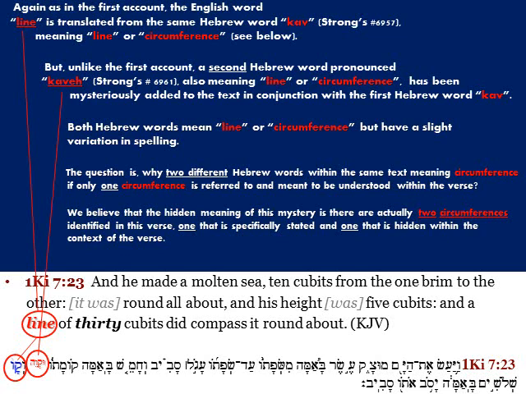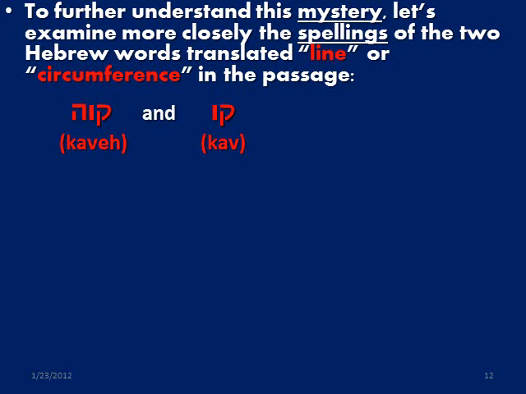We believe the hidden meaning of this mystery is there are actually two circumferences identified in this verse, one that is specifically stated and one that is hidden within the context of the verse. Deeper investigation into this mystery, we feel, will confirm this truth. To further understand this mystery, let's examine more closely the spellings of the two Hebrew words translated line or circumference in the passage, kaveh and kav.